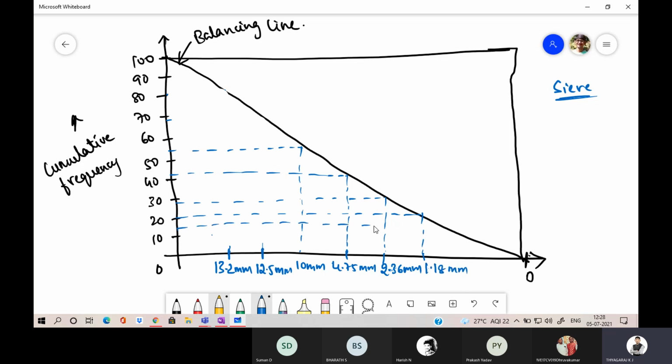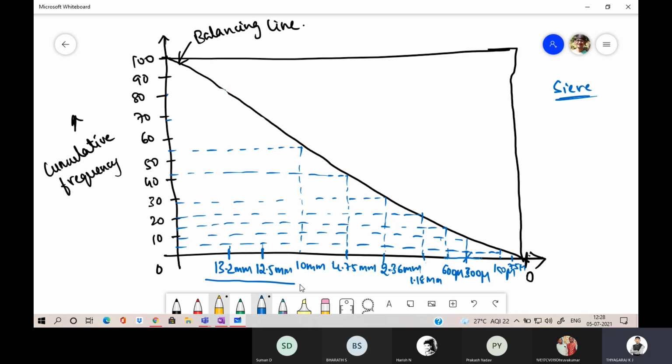Then 15%, cut the line here, so 600 micron we will consider. Then some value will represent 300 micron. Then some point will represent 150 micron, and the last one is 75 micron.